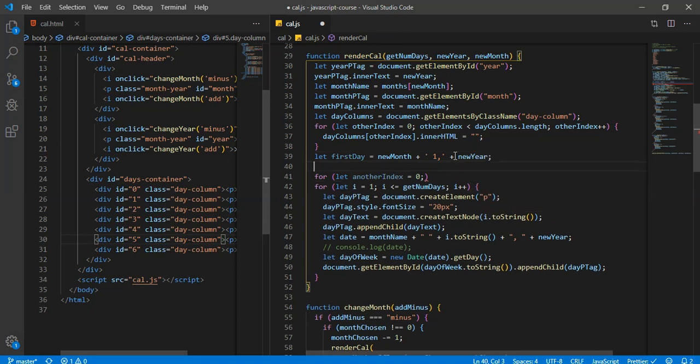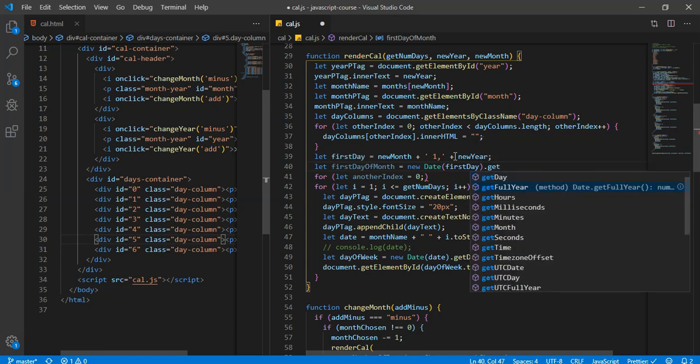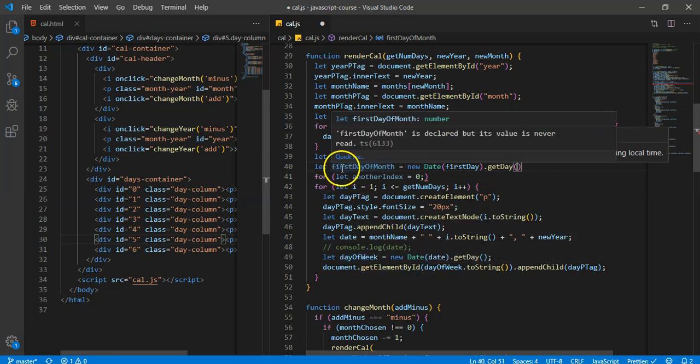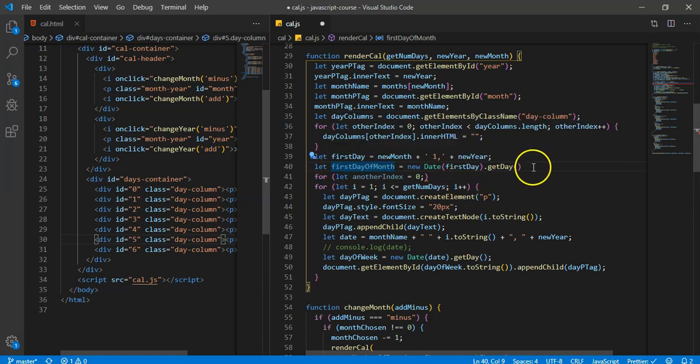All right, and then we're going to say let first day of month equal new Date first day dot getDay. So basically the same exact thing we did here to get what day of the week it was. Once again, we're getting what day of the week is on the first day of the month. Probably sounds crazy, but I think it should work.